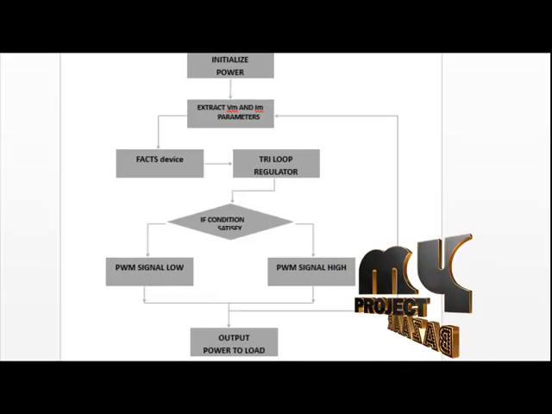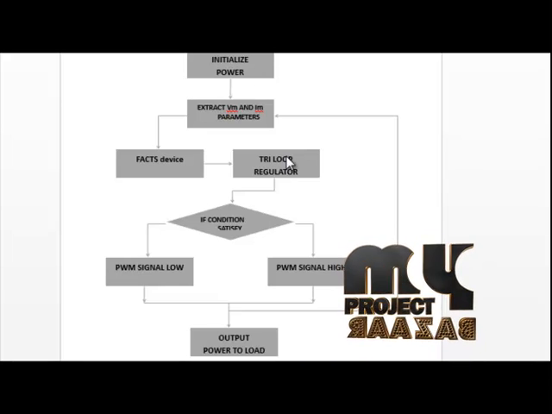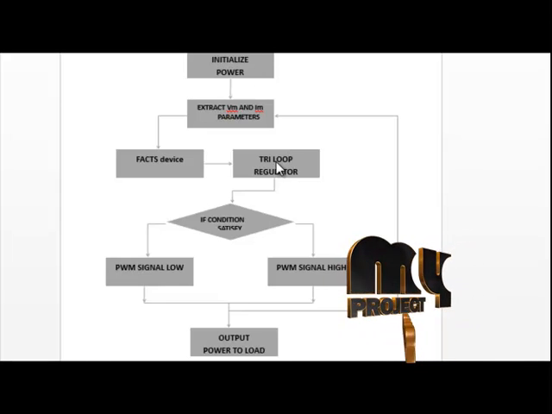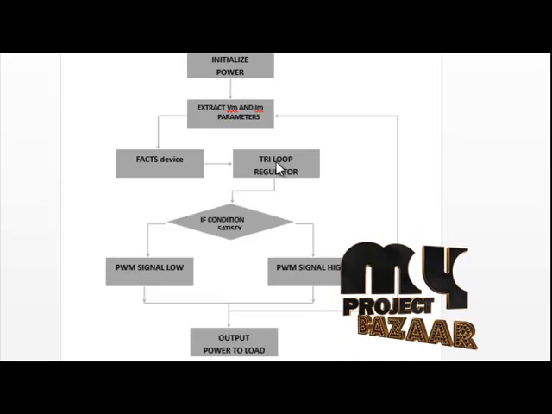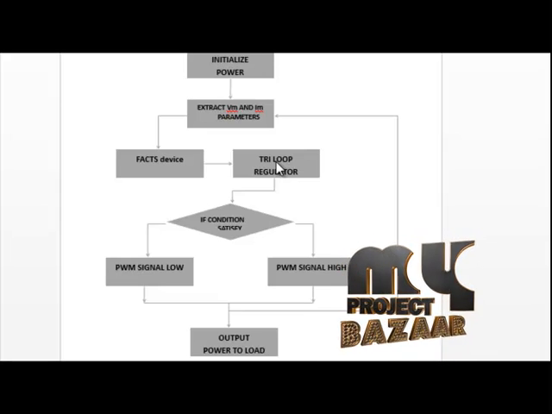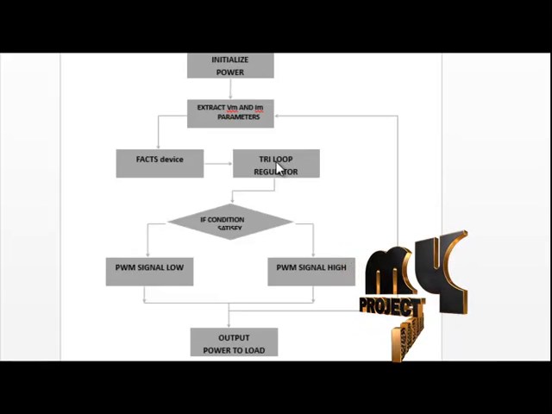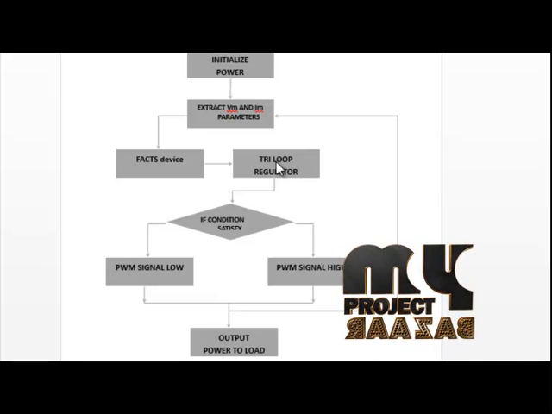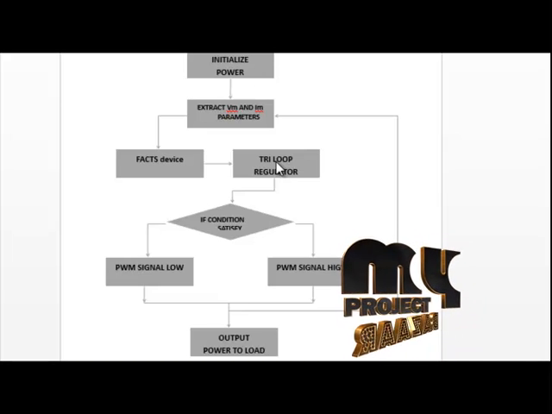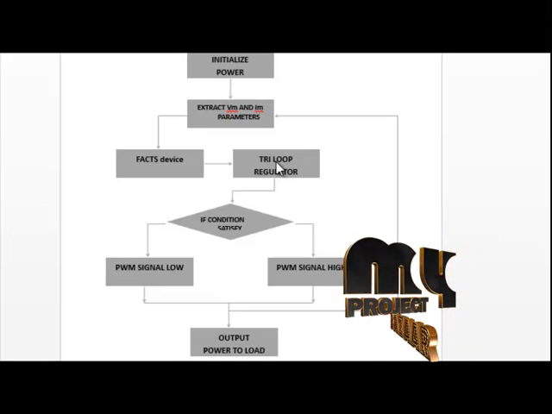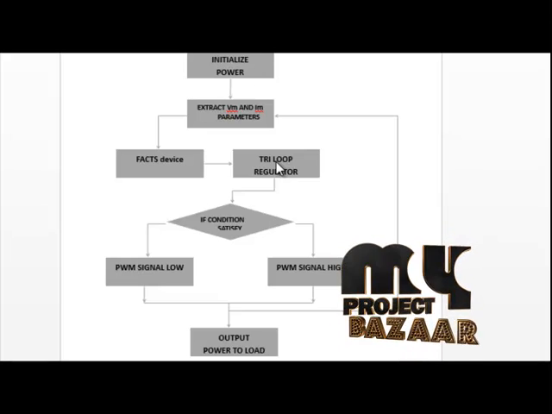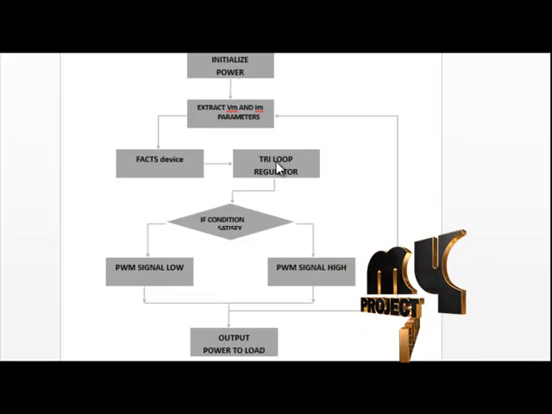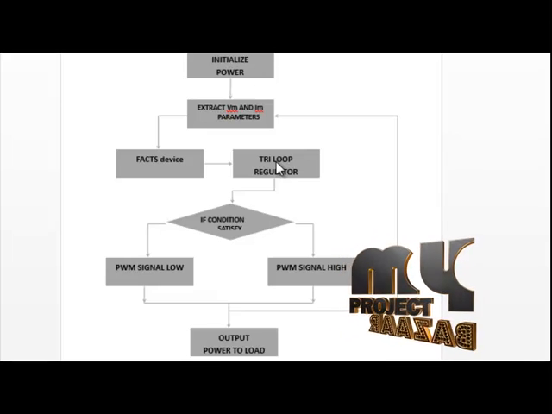In the tri-loop regulator we designed tri-loop regulator A and B also. Each is designed as a separate model, and inside the tri-loop regulator we use the STATCOM device. STATCOM is nothing but a static synchronous compensator, also known as a static synchronous condenser. It is a regulating device used in alternating current electricity transmission networks. It is based on a power electronics voltage source converter and can act as either a source or sink of reactive AC power to an electricity network.